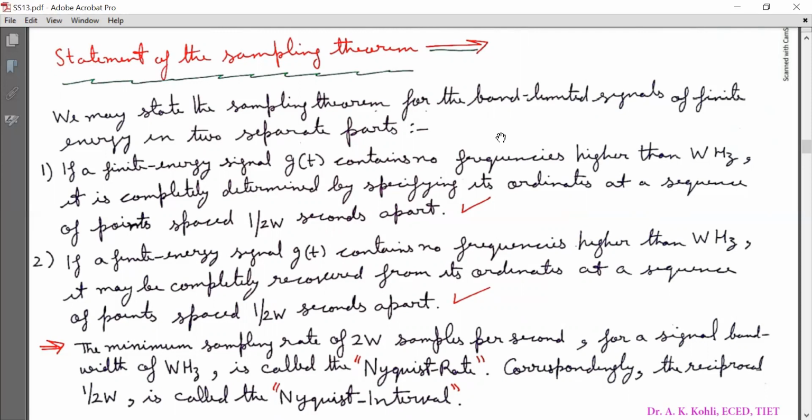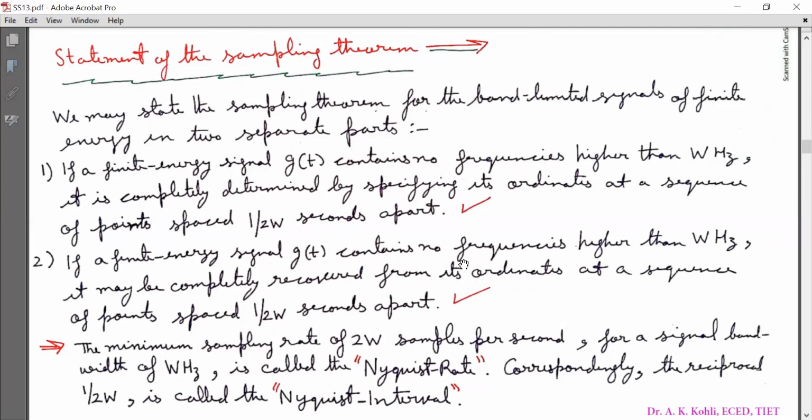I repeat. Point number 1, if a finite energy signal g(t) contains no frequency higher than W hertz, it is completely determined by specifying its ordinates at a sequence of points spaced 1 by 2W seconds apart. Point 2, if a finite energy signal g(t) contains no frequencies higher than W hertz, it may be completely recovered from its ordinates at a sequence of points spaced 1 by 2W seconds apart.